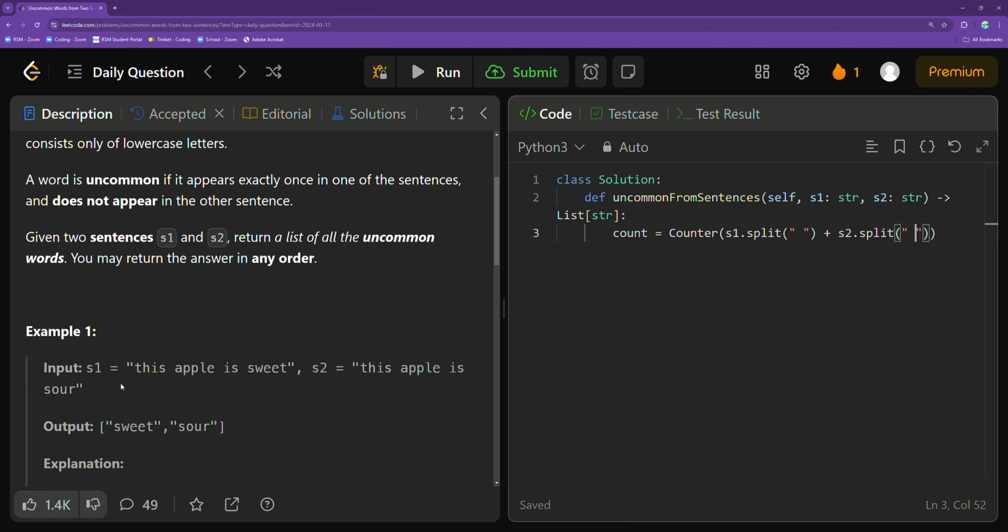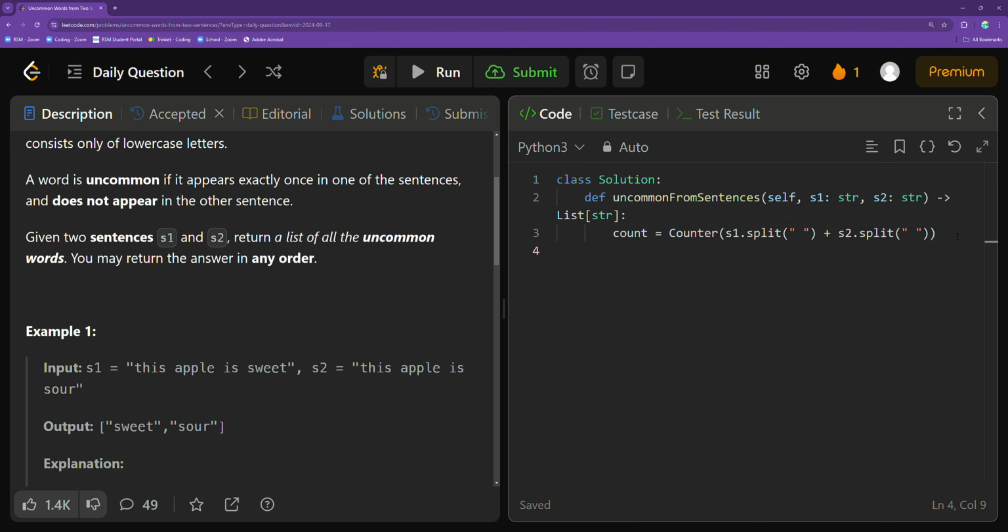So if we had, for example, "this apple is sweet," the split method basically looks for the parameter that we pass in, which in this case is just one space. And so every time it sees one space, it separates the two words between those spaces and adds them separately as different elements in a list that it eventually converts that S1 to. And after we concatenate those two lists or iterables and grab the counter of it, we can actually store that in a count variable, right?